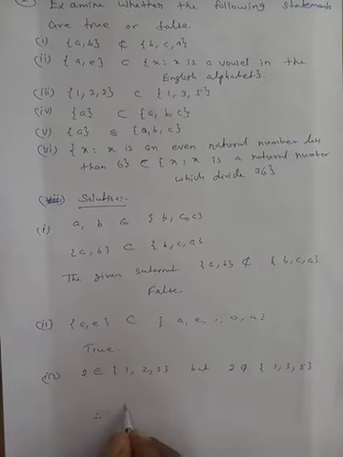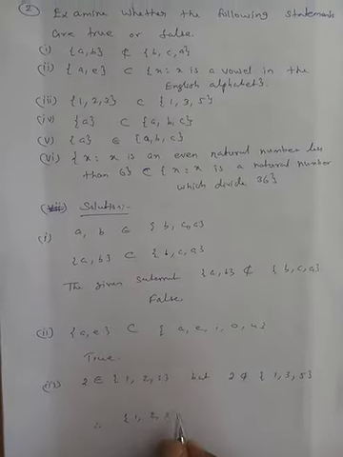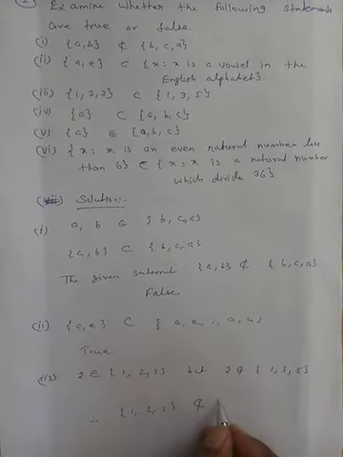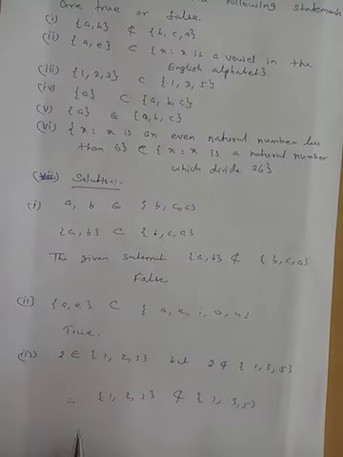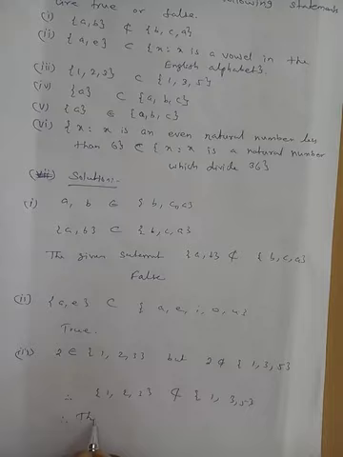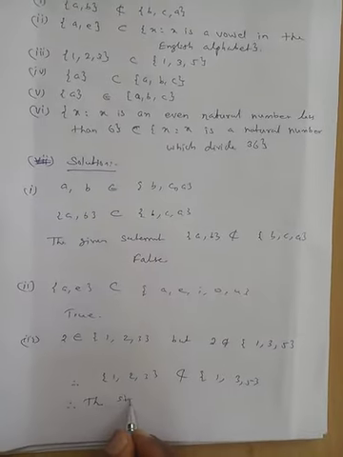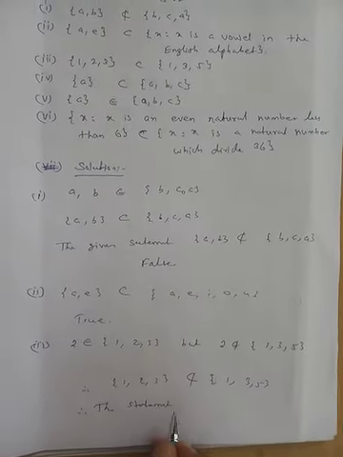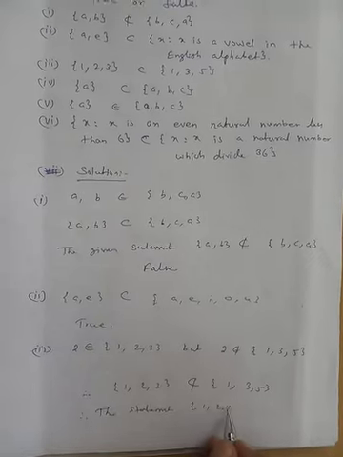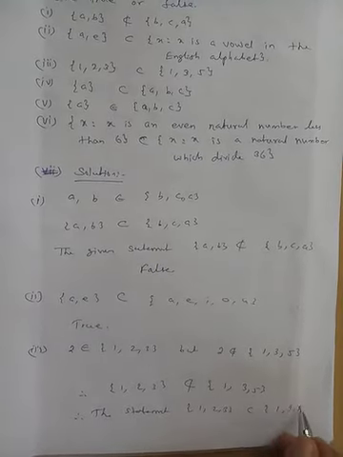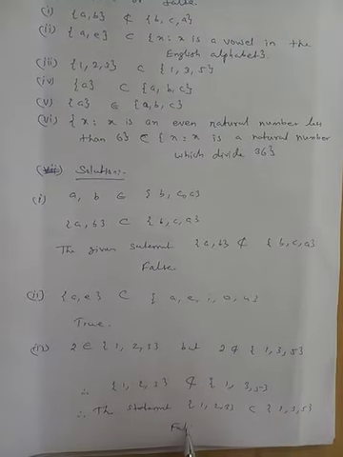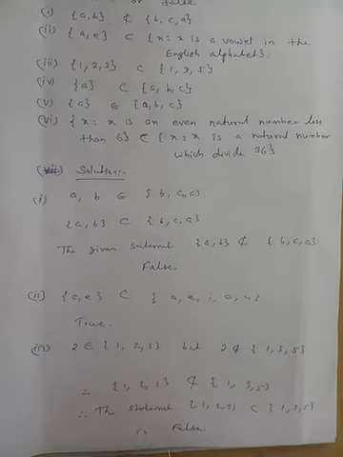Therefore {1, 2, 3} is not a subset of {1, 3, 5}. So the given statement, {1, 2, 3} is contained in {1, 3, 5}, is false.